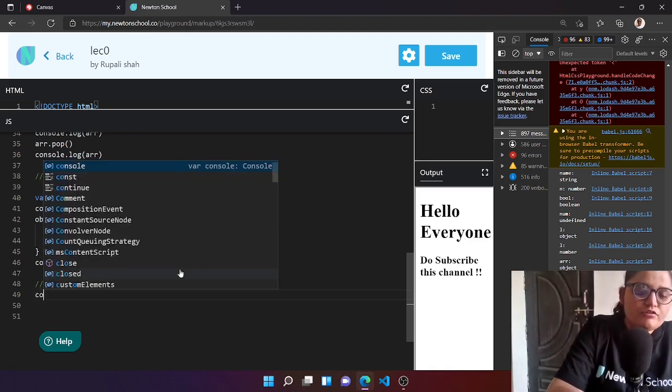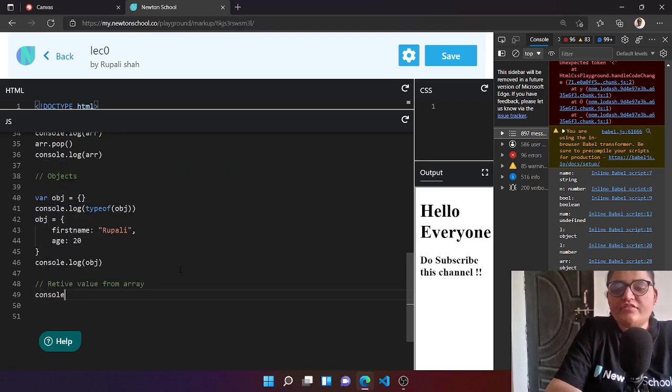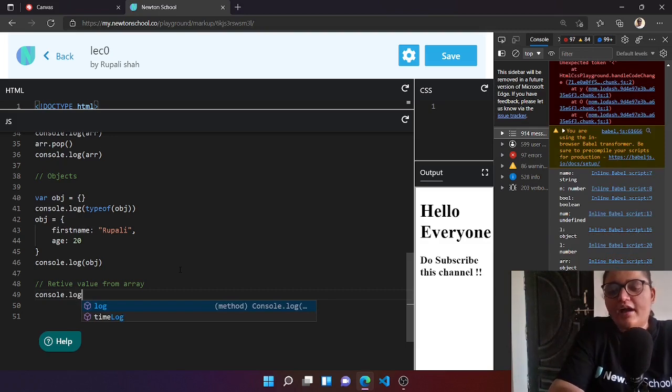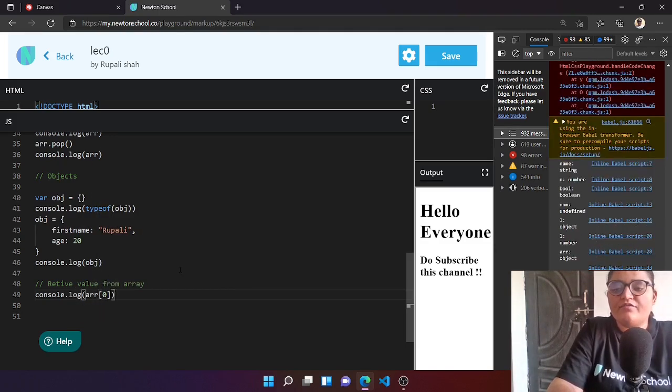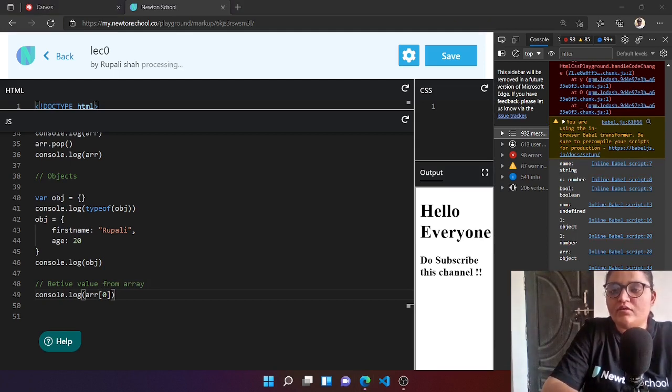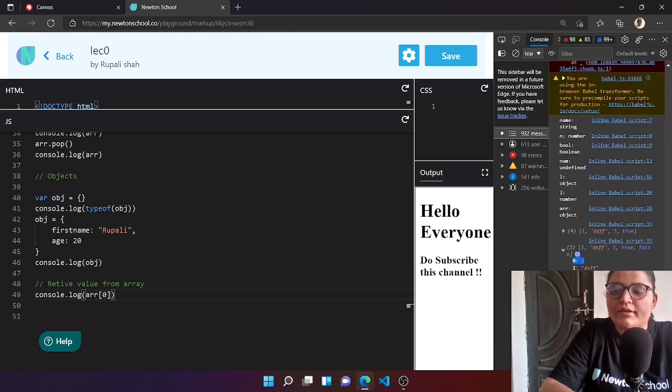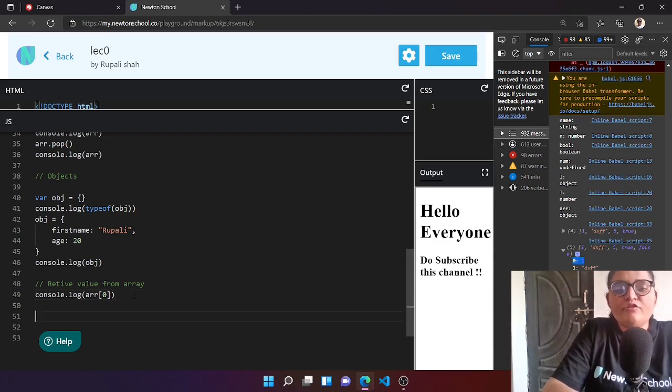So if I want to just print the first value of array, I can simply say array 0, and it would print 1 because this is our array and it has 1 in it, the zeroth index. You can see over here also that it starts from 0 index and the value stored at 0 index is 1. So this was all about retrieving a value from array.